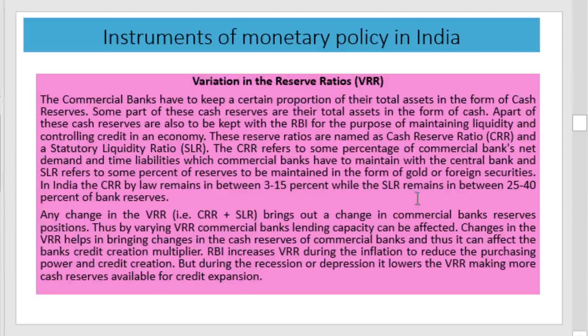Cash reserve ratio is the reserve ratio in the form of cash, and statutory liquidity ratio means reserves in the form of gold or foreign securities. It is increased during the period of inflation and decreased during the period of recession or depression.